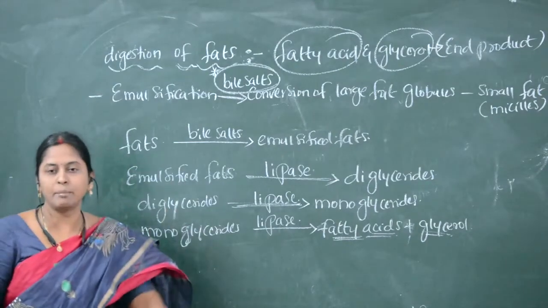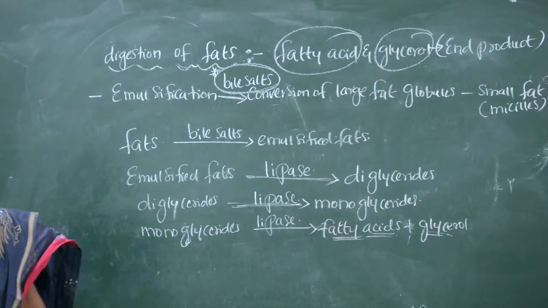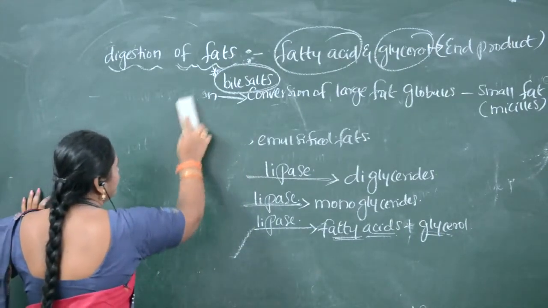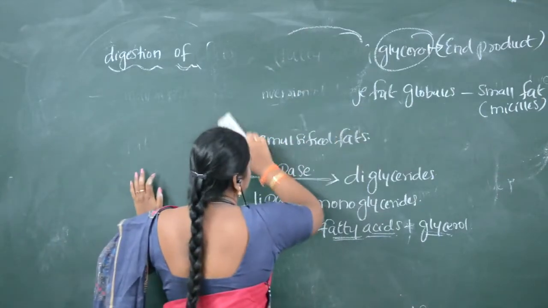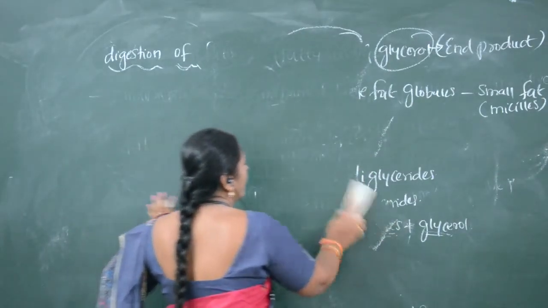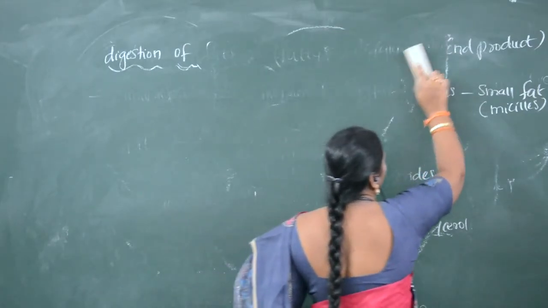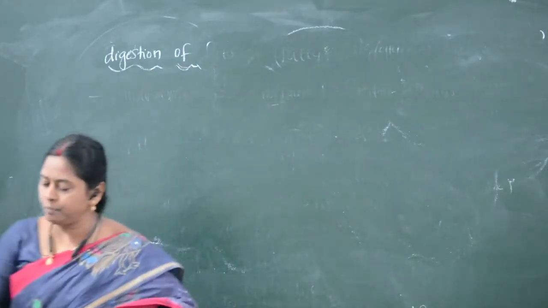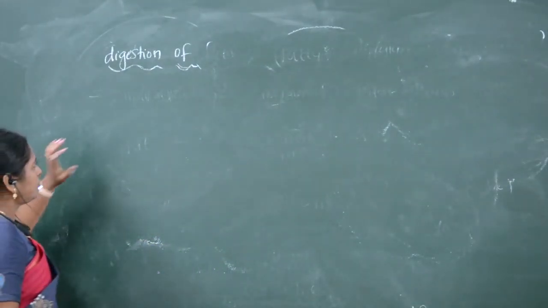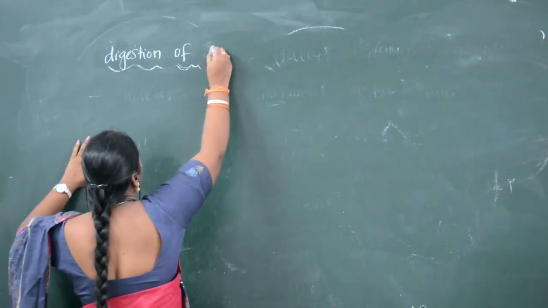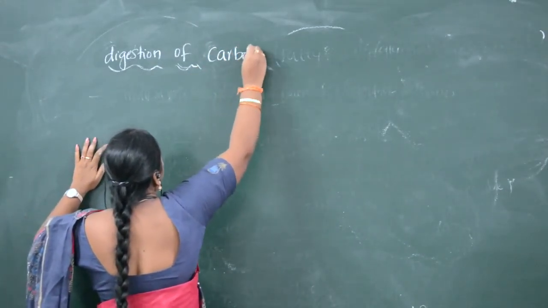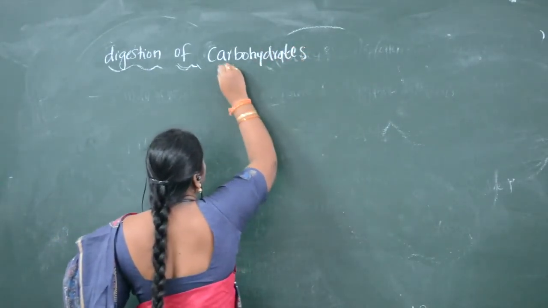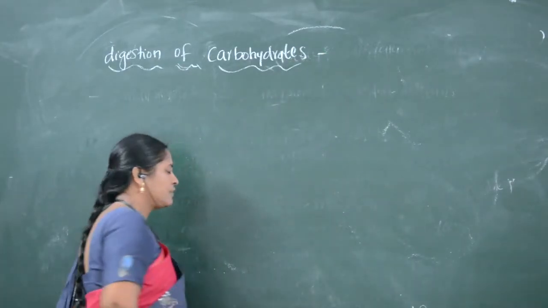Now which is still remaining? Carbohydrates are remaining. So the next one is how carbohydrate digestion occurs in the intestine. The end products of digestion of carbohydrates. What are the end products of carbohydrates?